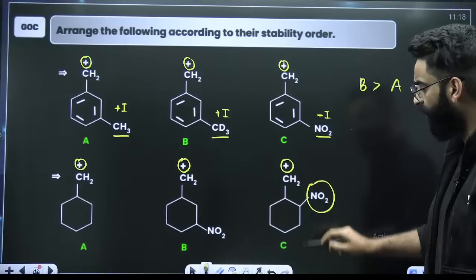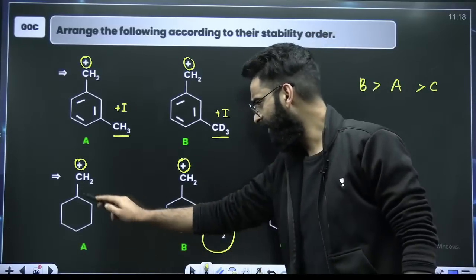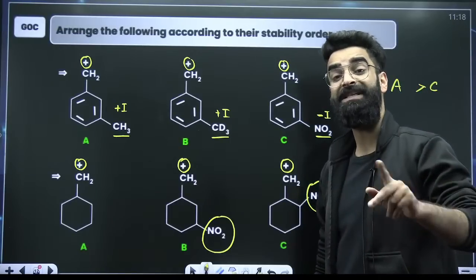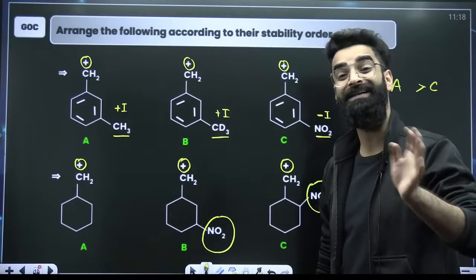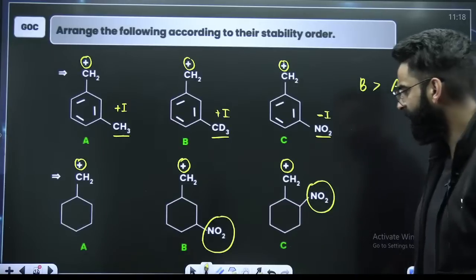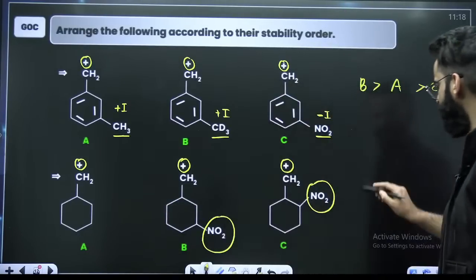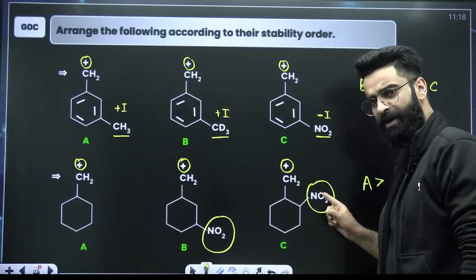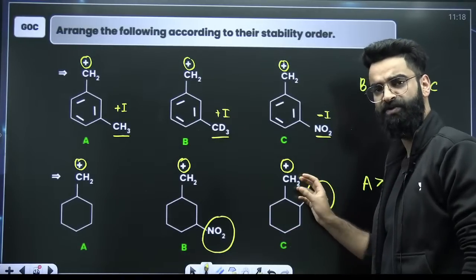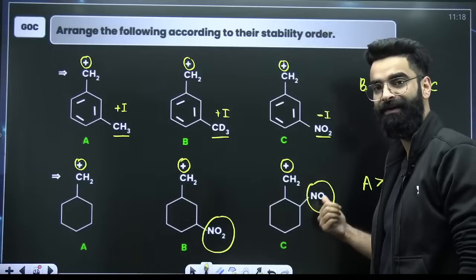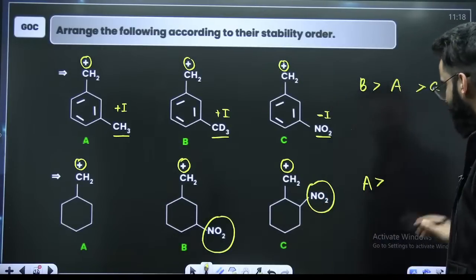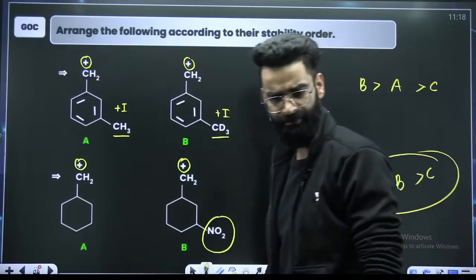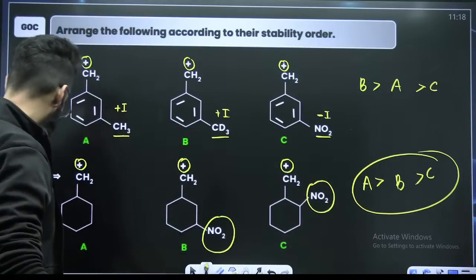This nitro is electron withdrawing. And over here, you do not see any electron withdrawing groups. Electron donating groups, they stabilize the carbocation. Electron withdrawing groups, they destabilize the carbocation, right? So over here, no electron withdrawing group is attached. So A will be maximum stable. Now among B and C, here electron withdrawing group is close by, right? So it will be prominent here. So its stability will be the least. So C will be the least stable and this is going to be B. So A, B, C directly is going to be the order here. I believe everybody has already mentioned it in the chats.